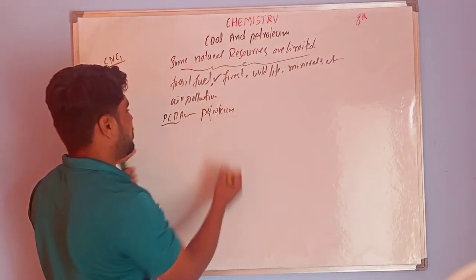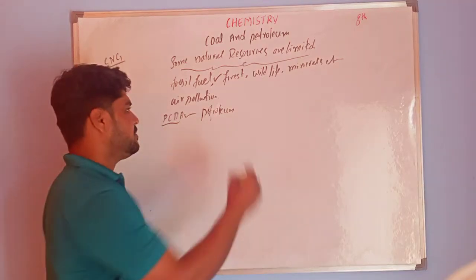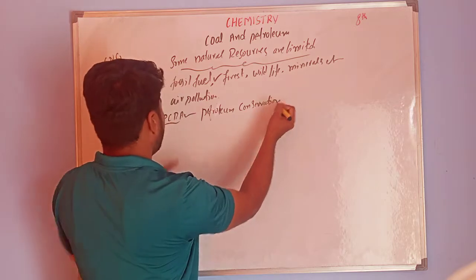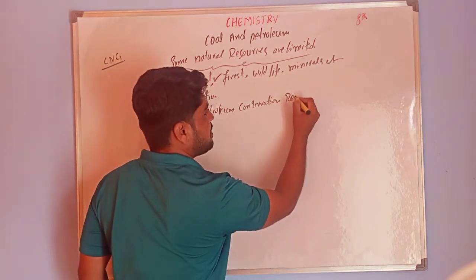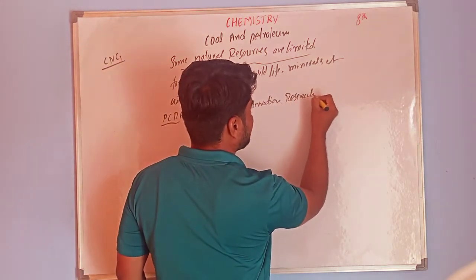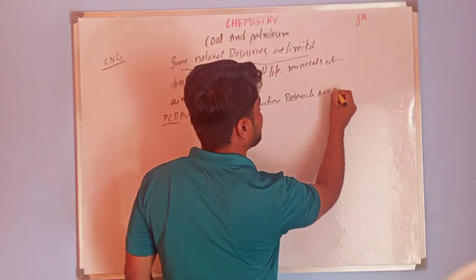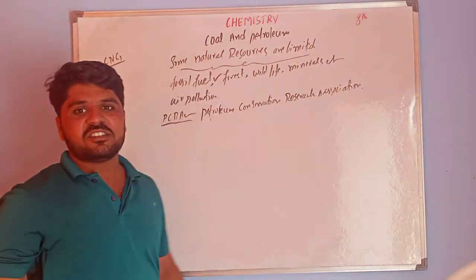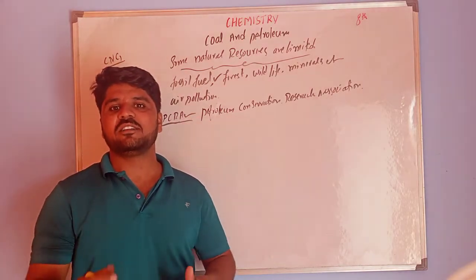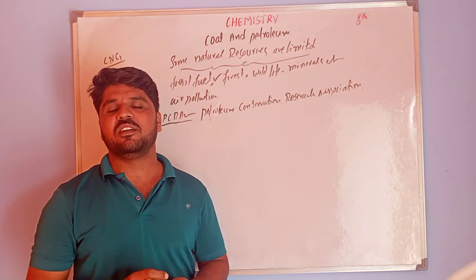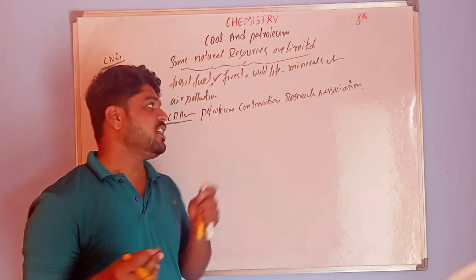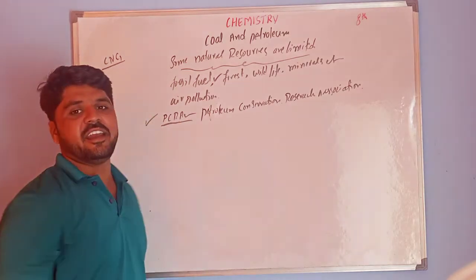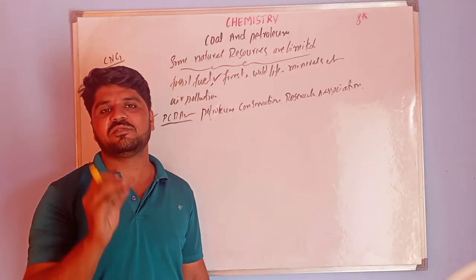This PCRA gives tips to people while driving. While driving, you have to follow some tips given by PCRA. Which are the tips?